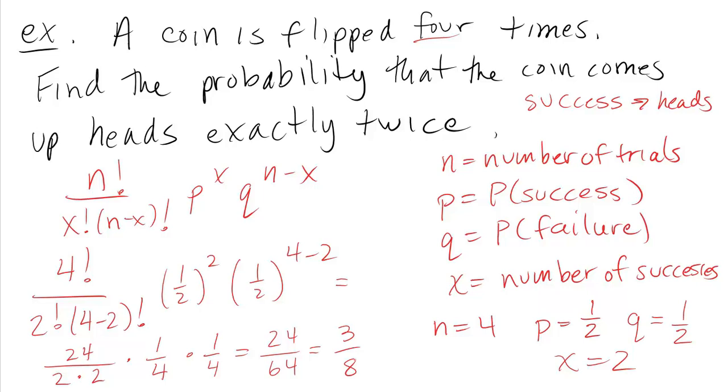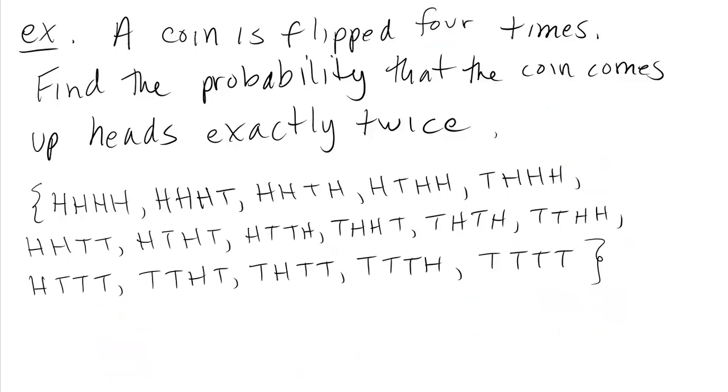Now this one we can actually verify because we know another way to come up with that probability, and that's to write out the sample space. I've done that for you on the next slide. I've taken all of the different arrangements of 4 possible coin flips and listed them. There are 16 total here, starting with heads on all 4 flips. And then I've got this list of 3 heads and 1 tail, and so on, all the way down to 4 tails. We want to find the probability that the coin comes up heads exactly twice. Well, there are 16 total outcomes. And let's see, where are the ones with exactly 2 heads? Well, I've organized them so that they're all in this middle row.